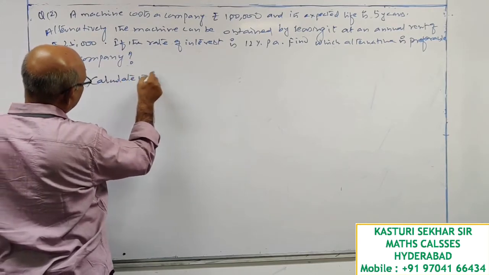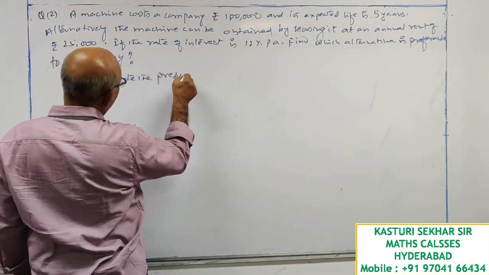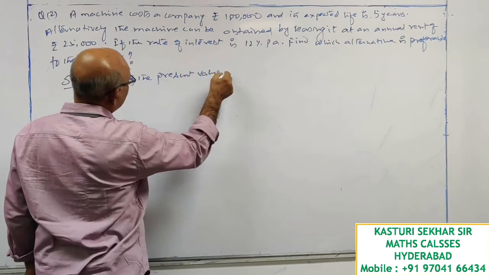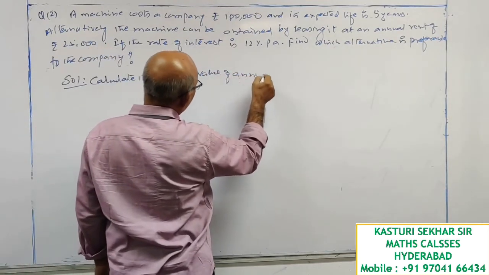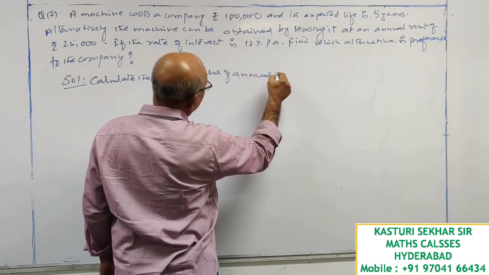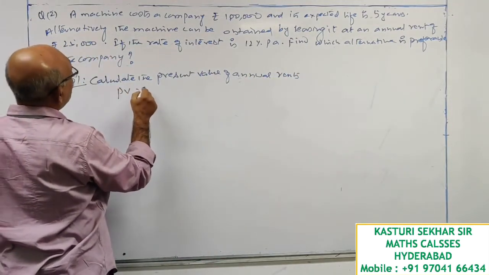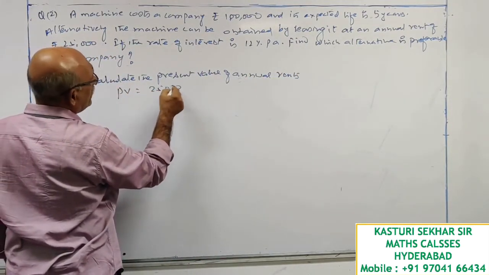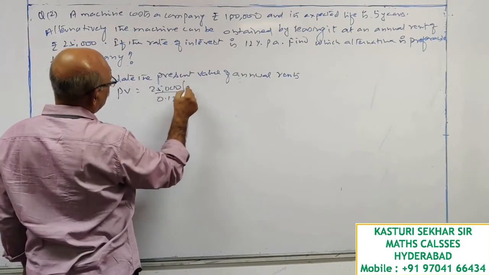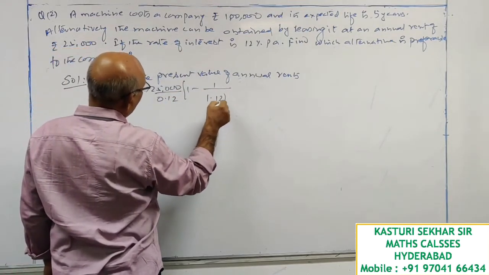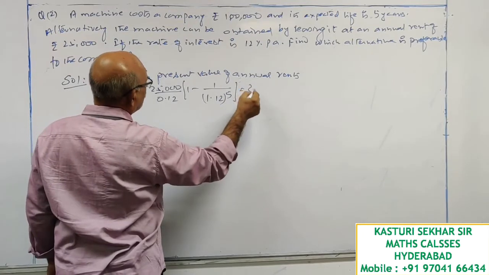Calculate the present value of annual rents. So present value is equal to 25,000 divided by 0.12, 1 minus 1 by 1.12 whole power 5.